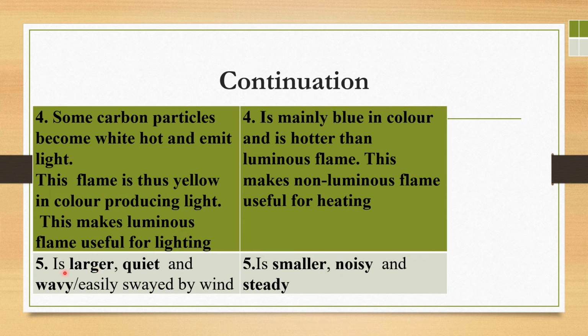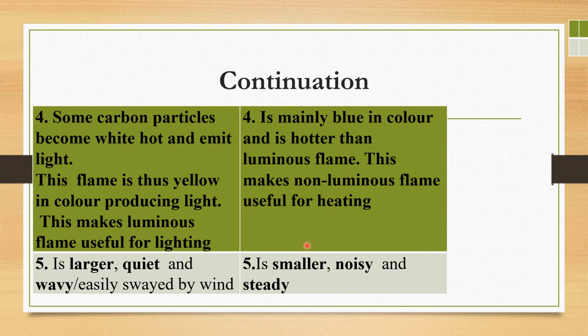Also, the luminous flame is larger, quiet, wavy, and can be easily swayed by the wind. For example, the flame that is observed on a candle is a luminous flame, which is large, wavy, and quiet. It is also sooty, and it produces a lot of light, but it is not so hot. So we cannot use a candle to burn substances. We cannot use it to warm water.